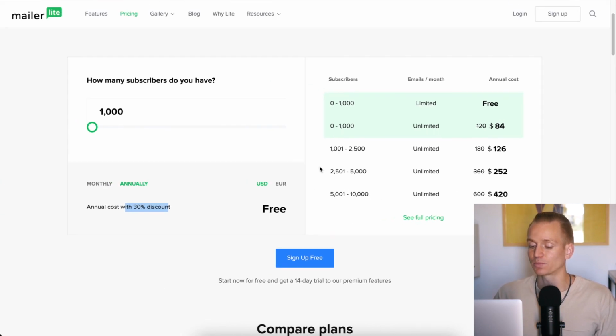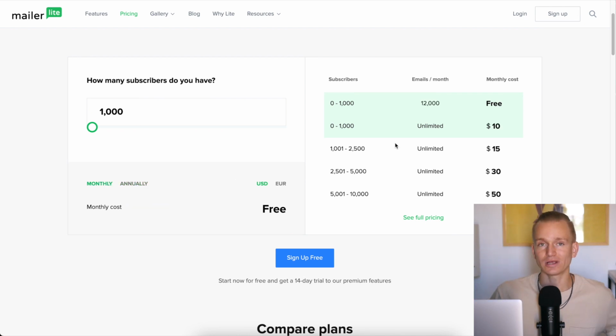So in terms of price, Mailerlite is absolutely amazing. It's one of the cheapest email marketing softwares out there, if actually not the cheapest one. And what you get, the functionalities you get are absolutely amazing. I would say it's definitely the best price and quality ratio you're going to get out there.